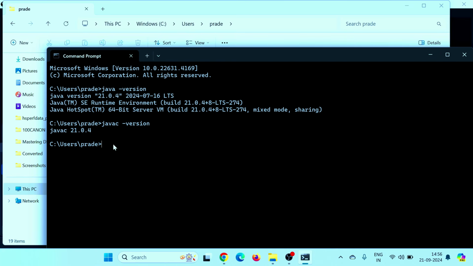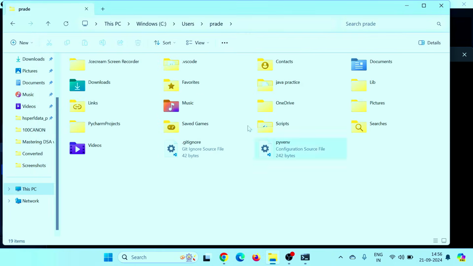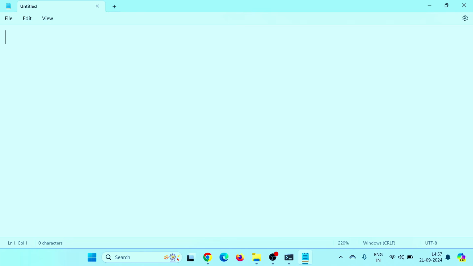That thing we will see in a different video. But for now, I'm creating it here in C users PRAD. Within this, I have a folder Java practice, and there I will save my Notepad file in this folder only. So I'll write my Java program here. So first there is public class, and the name of this class I'm taking like HelloJenny, and we have a main within this.